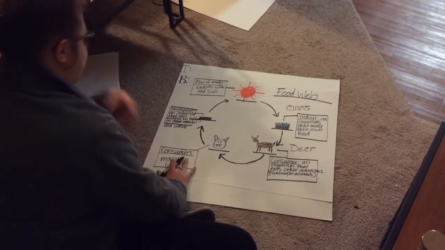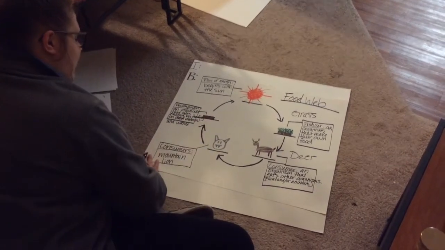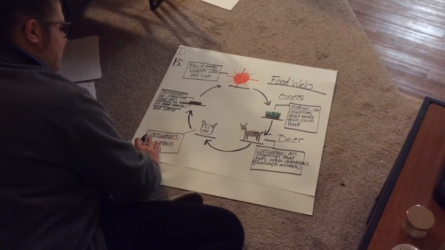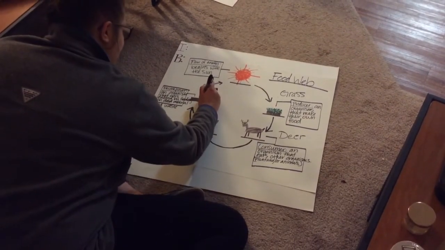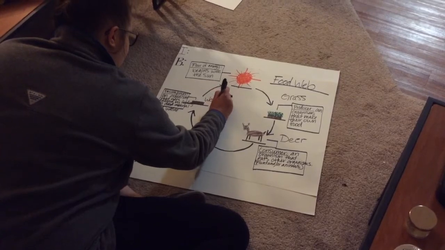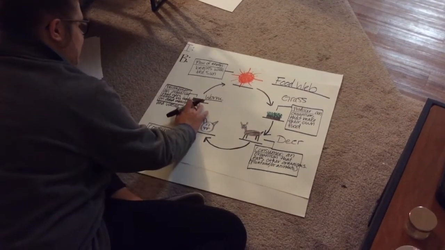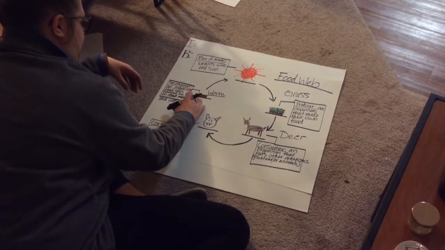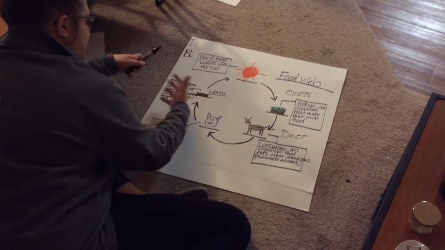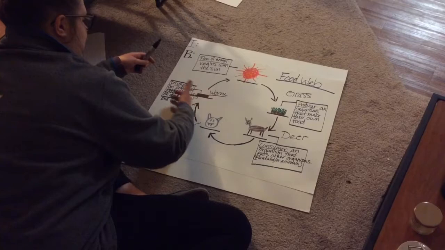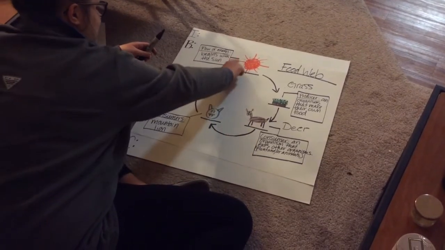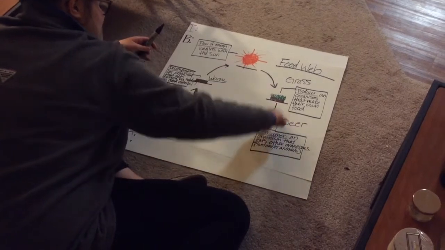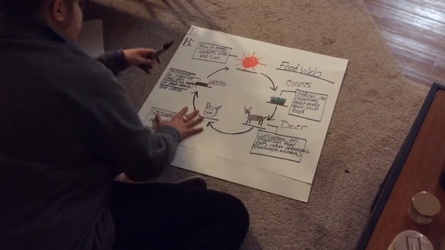Can anybody tell me what would be in this ground that could be a decomposer that eats other material and waste? That's right! A worm! A worm is in the ground, and when animals die and they decompose into the ground, the worms eat on them and they help get the ground ready so the sun can help grow more grass. And so it's the circle of life.